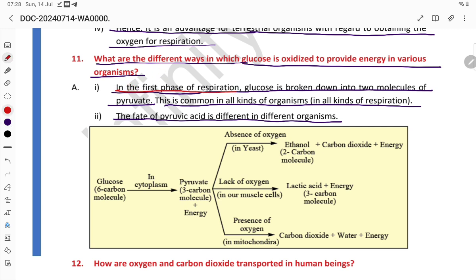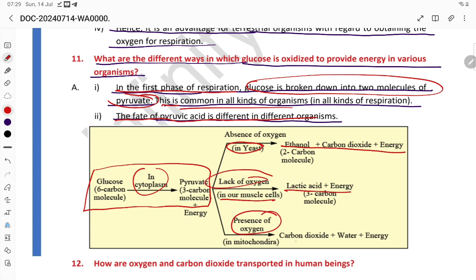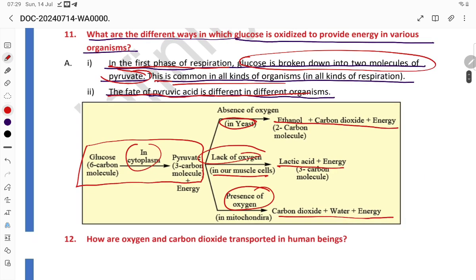In the first phase of respiration, glucose is broken down into two molecules of pyruvate. This is common for all the organisms. So glucose is broken down into pyruvate in the cytoplasm. The fate of pyruvic acid depends on the organism. In yeast, students, in the absence of oxygen, it gives ethanol, carbon dioxide and energy. In our muscles, when there is lack of oxygen, it forms lactic acid and energy. And in the presence of oxygen, it gives carbon dioxide, water and energy.